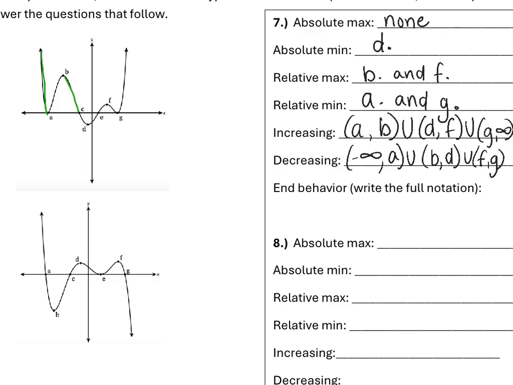Okay, and then end behavior. So talking about where the function is headed in either direction. To the left, as x approaches negative infinity, we look at this arrow to talk about where the function is going. So f of x is approaching positive infinity. And then to the right, as x approaches positive infinity, f of x, looking at our right arrow, also is approaching positive infinity.